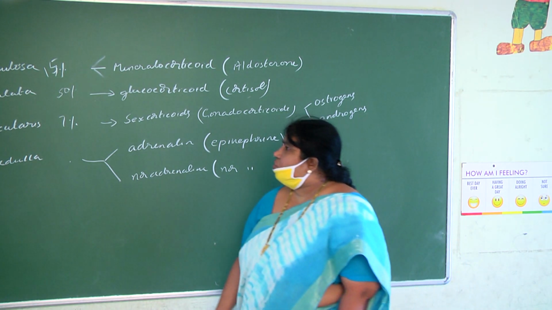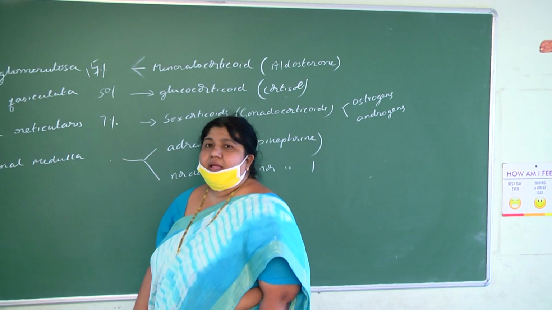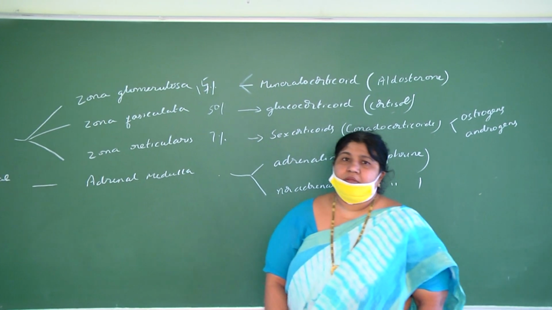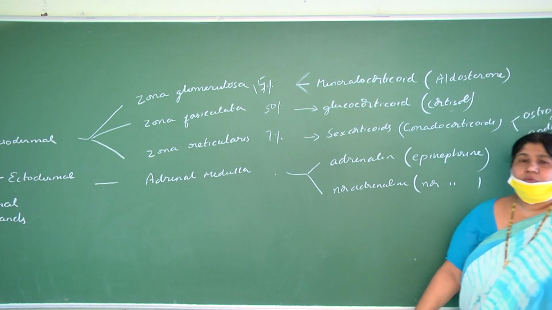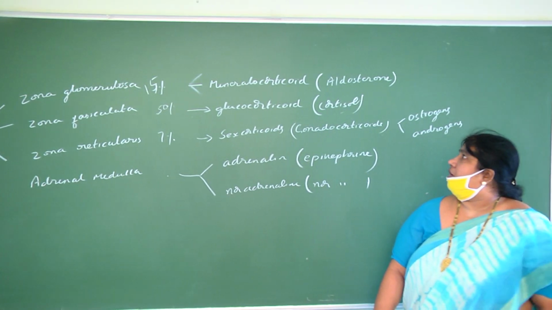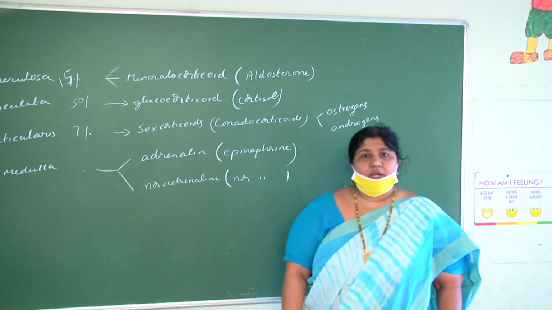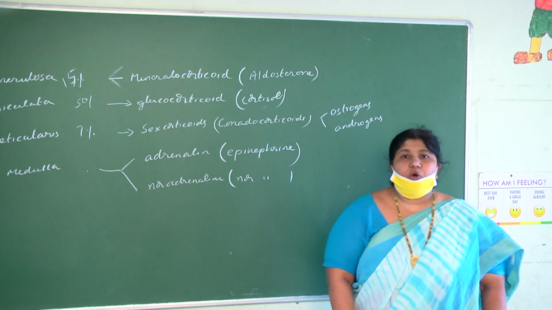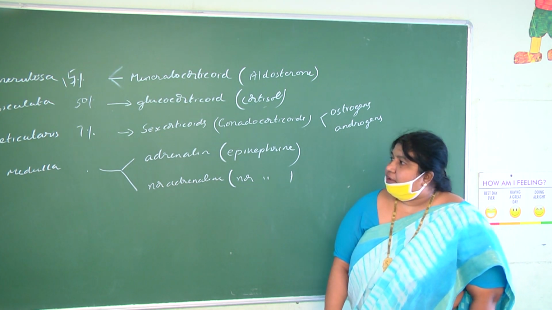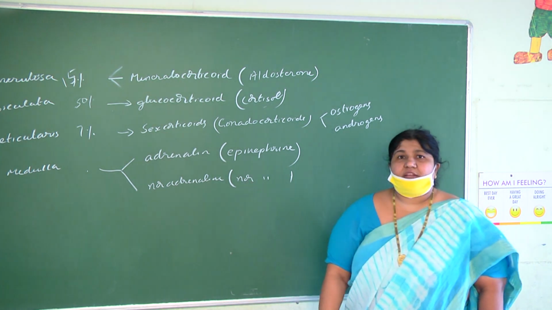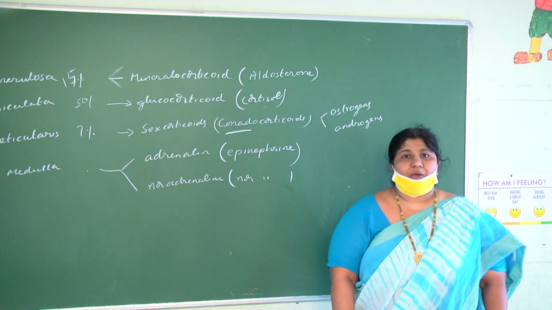Adrenal cortex shows three zones: zona glomerulosa secretes mineralocorticoid, aldosterone; zona fasciculata secretes glucocorticoids, the main one being cortisol; zona reticularis secretes sex corticoids, also called gonadocorticoids.